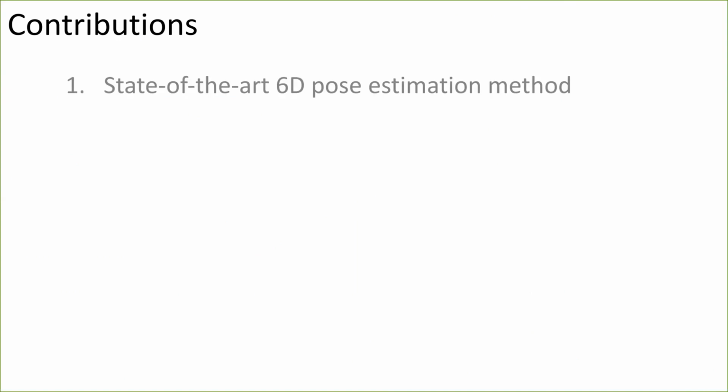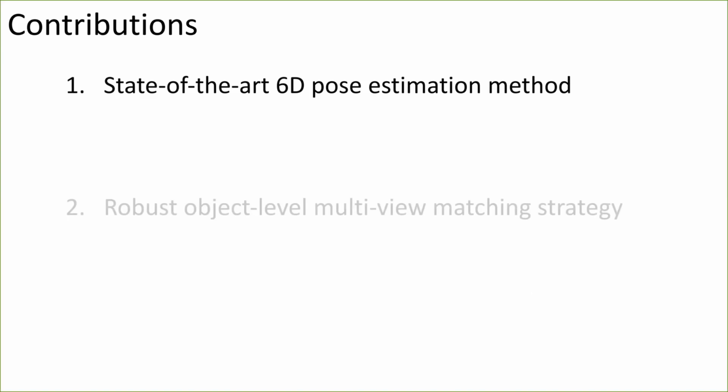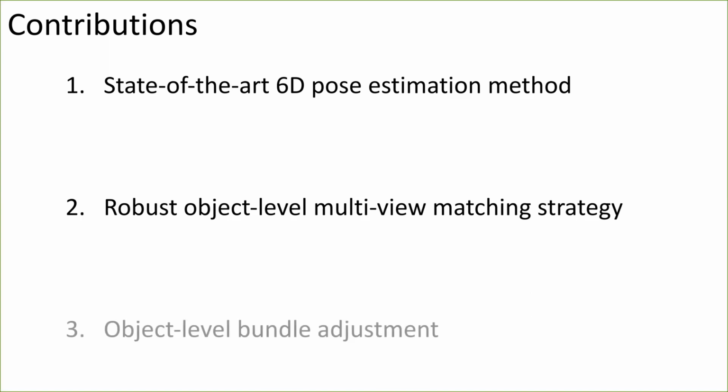Our approach relies on three contributions. First, we present a state-of-the-art single-view, single-object 6D pose estimation method. Second, we develop a robust method for matching individual 6D object pose hypotheses across different images in order to jointly estimate camera viewpoints and identify the objects of a single consistent scene. Third, we develop an object-level bundle adjustment method to improve the accuracy of 6D pose hypotheses made individually in each view. CosyPose is a combination of these three contributions.